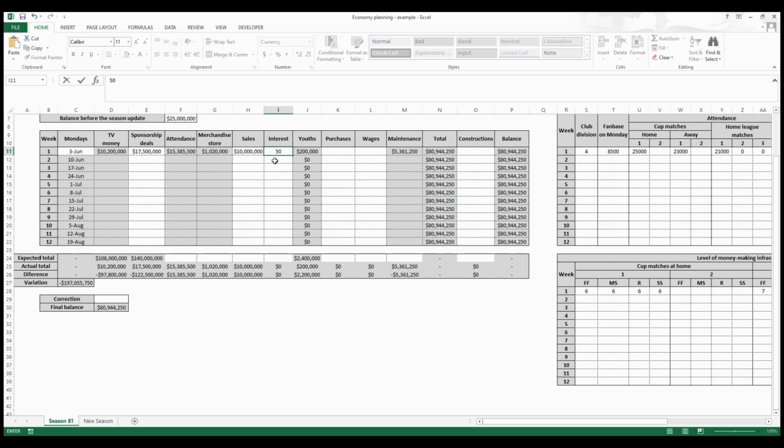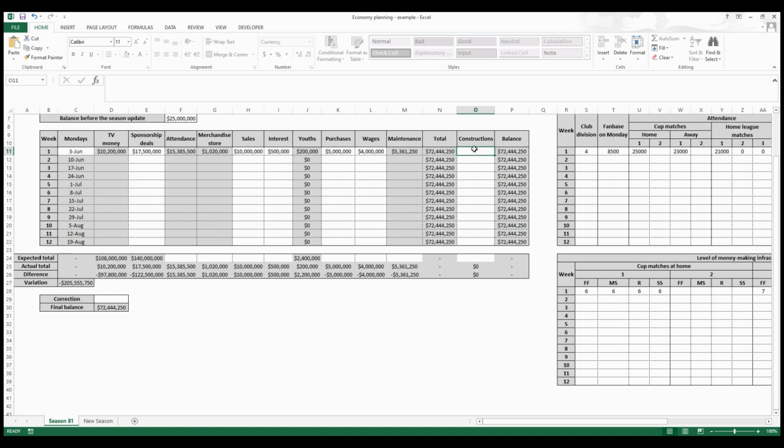Let's consider 500,000 for this example. And purchase, let's say that you spend 5 million buying players or scouts. And for wages, for a club of the 4th division, let's say that you spend 4 million per week with wages. Okay? And then this is a total balance.